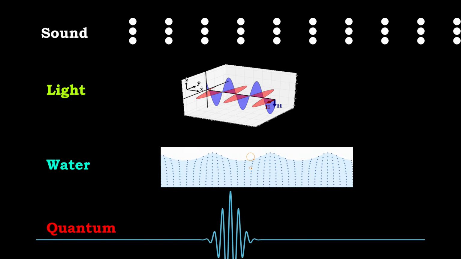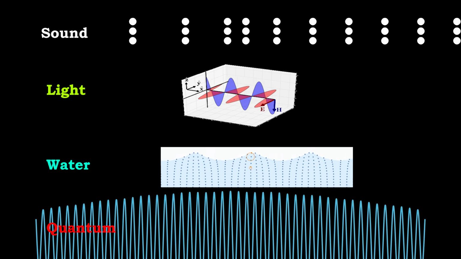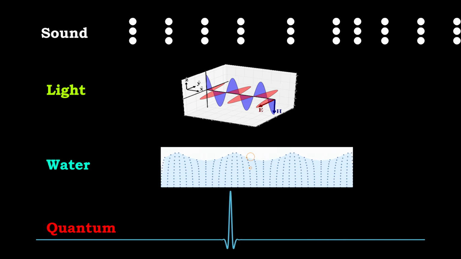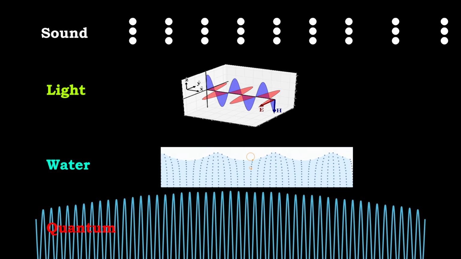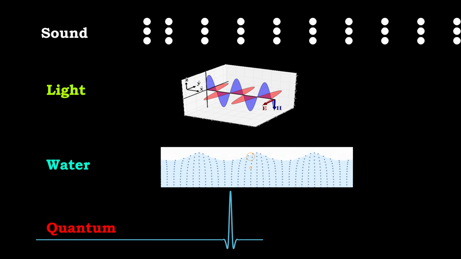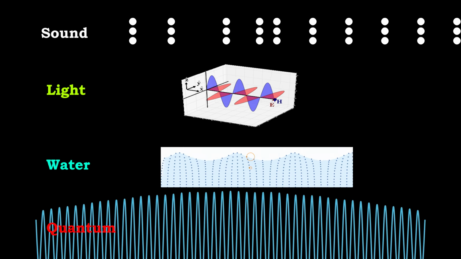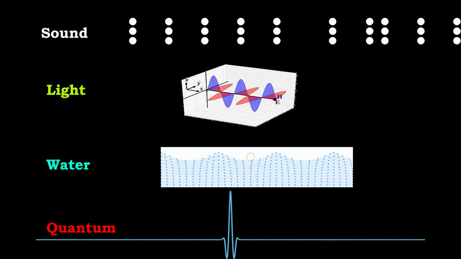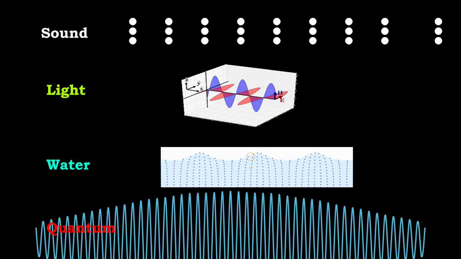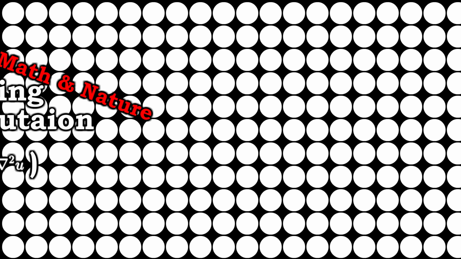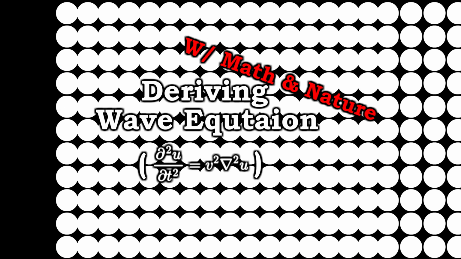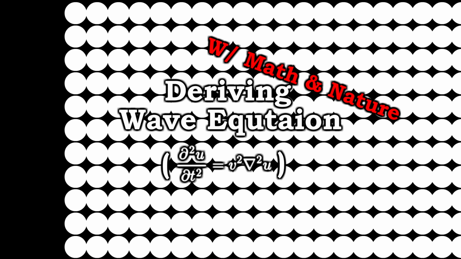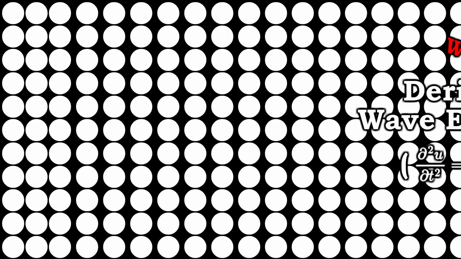When most textbooks introduce the wave equation, they derive it by looking at a specific physical system, like the tension of a vibrating string or the pressure of a fluid. But that only explains why that particular system obeys the rule. Today, we are going to take a different approach. We are going to derive the wave equation without looking at physical forces, masses, or energies. We will build it purely from geometry and logic.